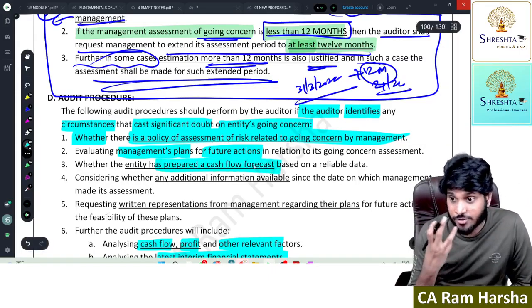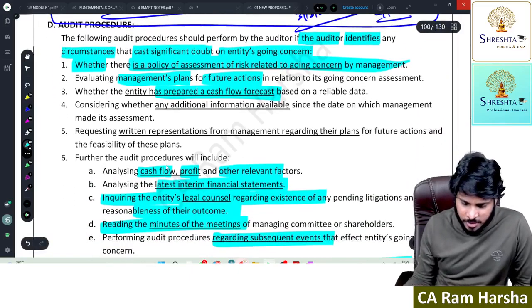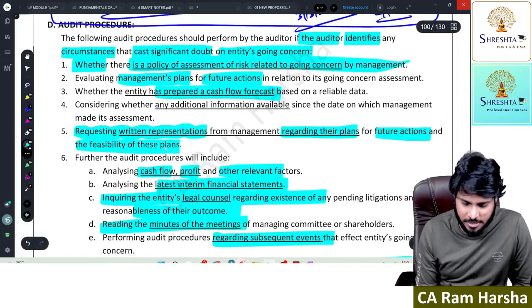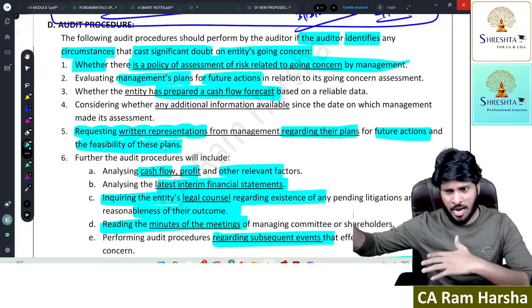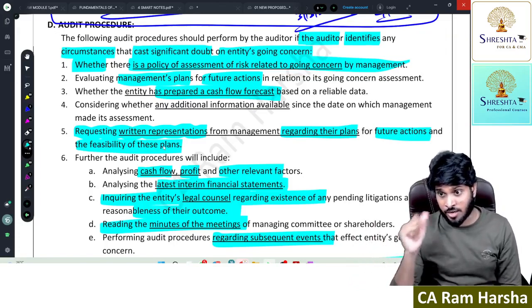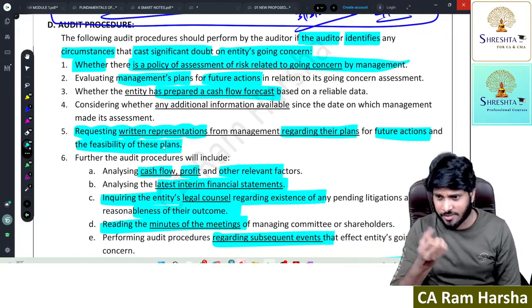Look at the cash flow forecast, get it, and get a representation regarding their plans for future actions and feasibility. Management is saying, we do this, we do that, and we'll resolve the situation. Okay, give a written declaration that you are honestly doing all that. I'll take a written declaration.